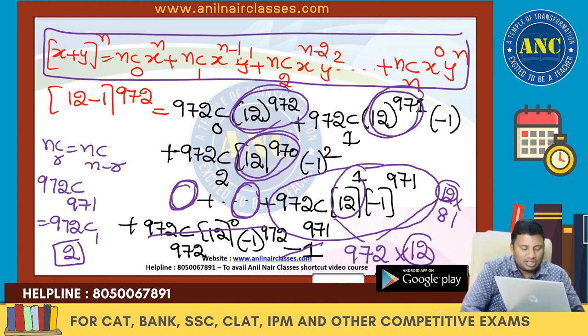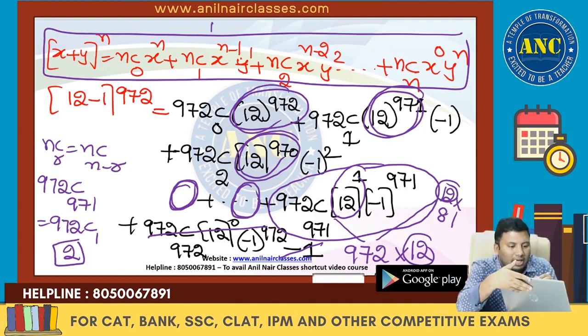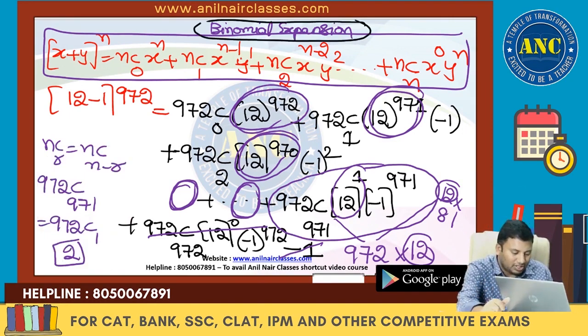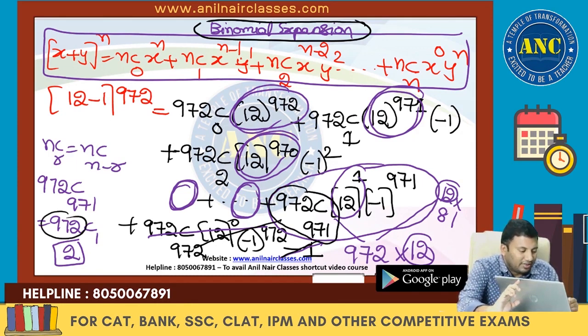Please see this question. This question is based on binomial expansion. Any doubts, please ask me. The only thing which is a little confusing is the last step. Here, minus 1 plus 1 is cancelled out. Remaining is 972C971, which is 972, which is 12 into 81. Here 12 into 81 and 12. Highest power of 12 is 2.